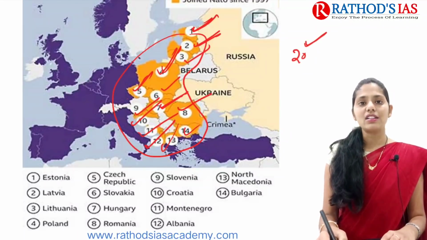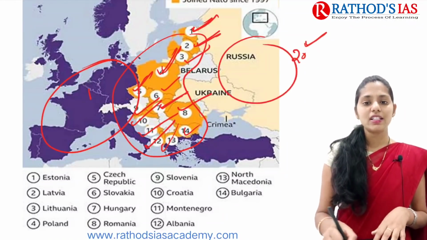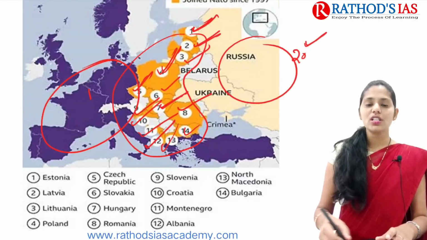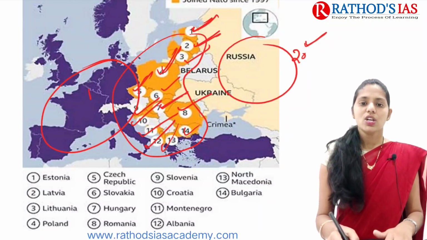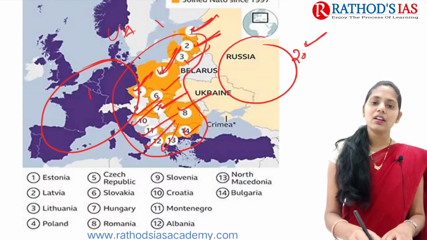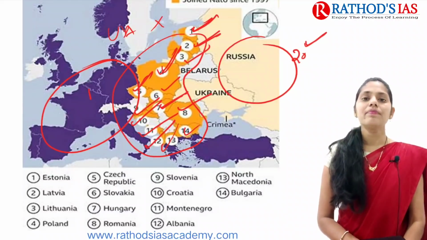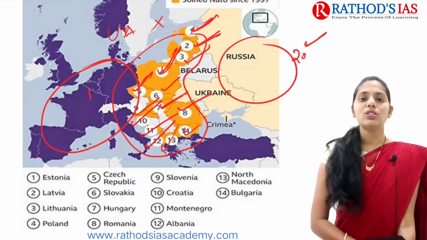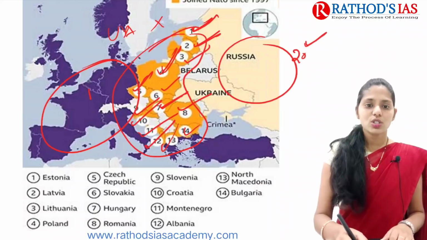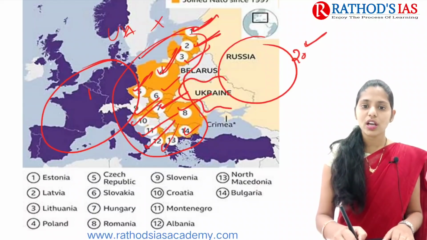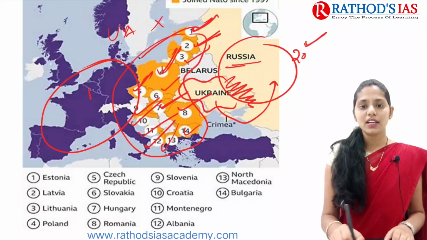So this is one cause of concern. If you see here, it is one power block, and let us say this is another power block. After the disintegration of the USSR, Russia is one of the biggest countries, right? So USA and Russia are mainly opposite powers, that means they are against each other. Whenever Russia, which considers the USA an enemy, sees NATO forces coming and standing across the Russia-Ukraine border, that will be a very big threat for Russia.